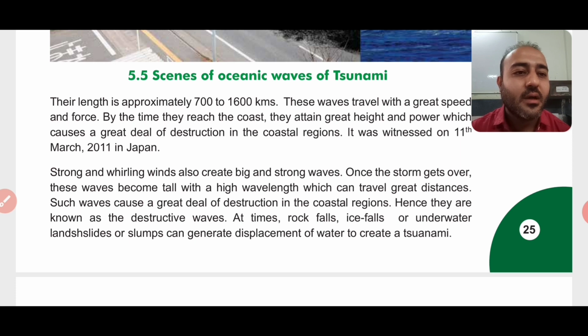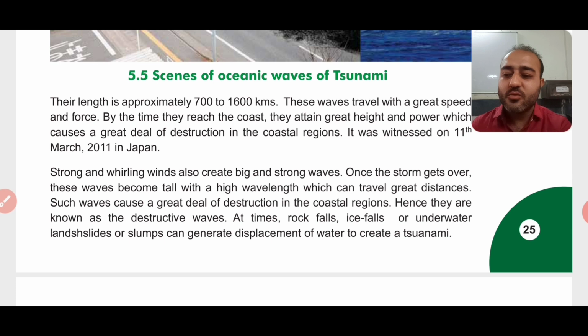At times, rock falls, ice falls, or underwater landslides. Underwater landslides means inside the water bodies, right? Under the water bodies there is a bed. Bed means the land is there, a flat or plain surface of the land, which slides away. So that is landslides underwater, or slumps, can generate great displacement of water to create a tsunami.